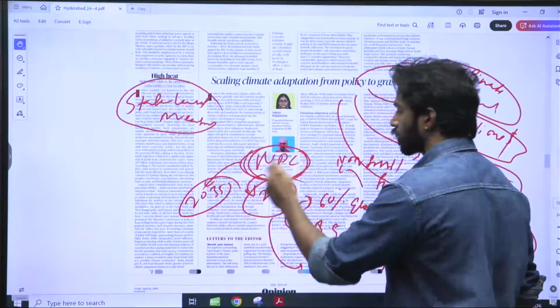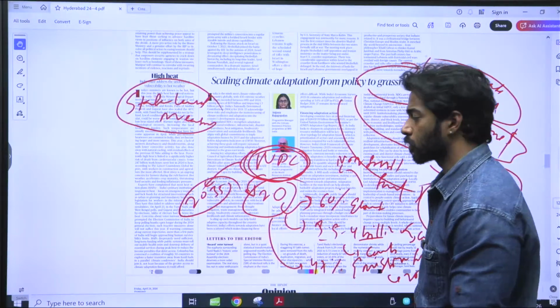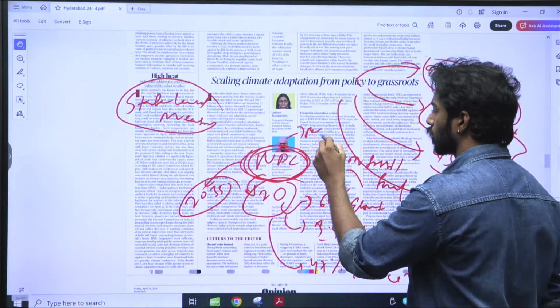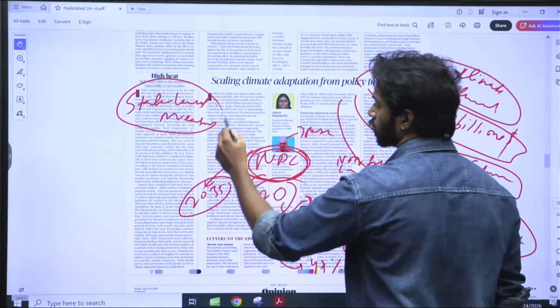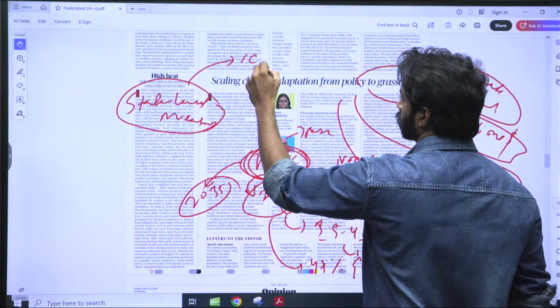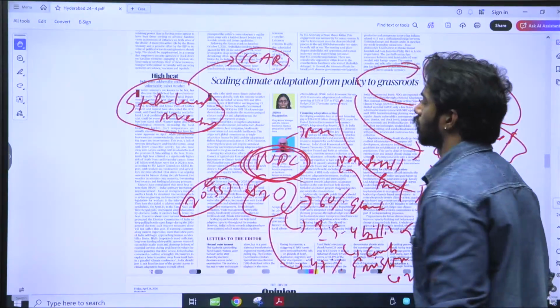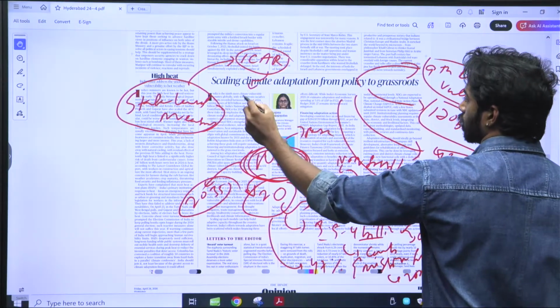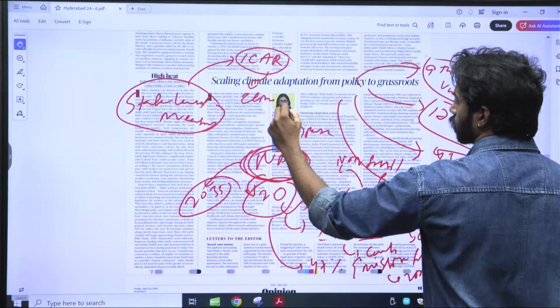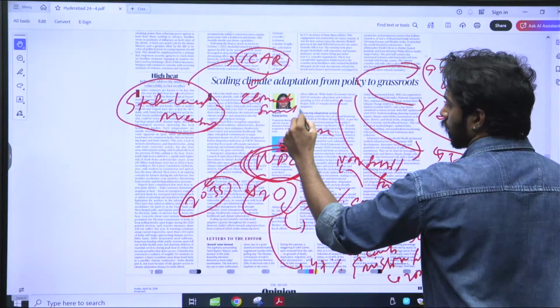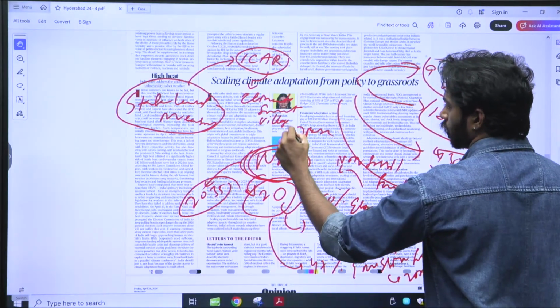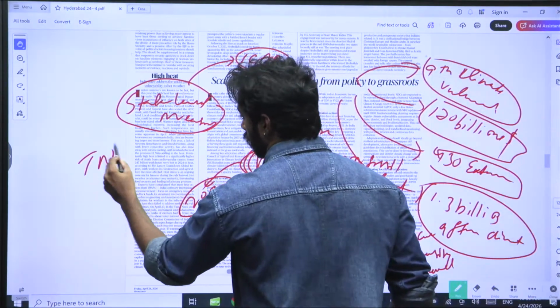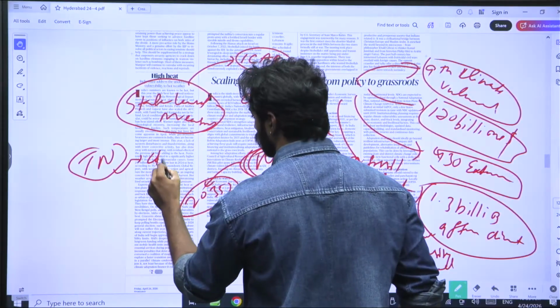These are all international measures. NDC is a nationally determined contribution under the Paris Agreement. Right? It is under the Paris Agreement. Now, state level measures include ICAR, the Indian Council of Agricultural Research. Right? It is taking measures to create climate smart villages. Similarly, Tamil Nadu is also investing in climate smart villages.